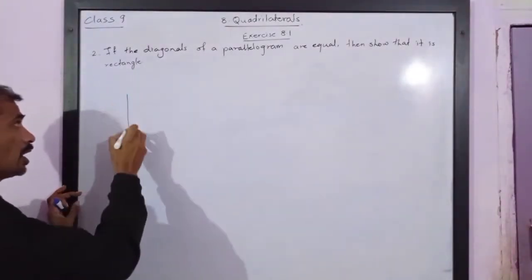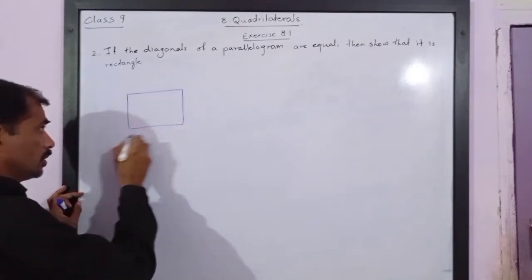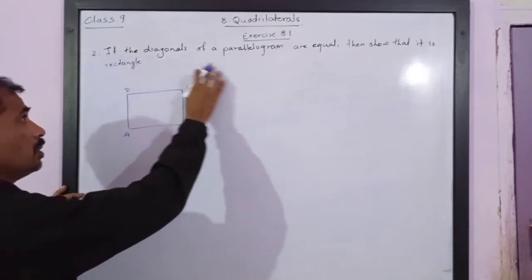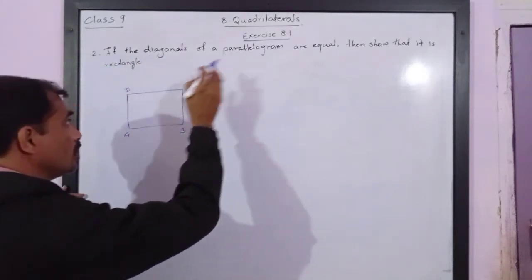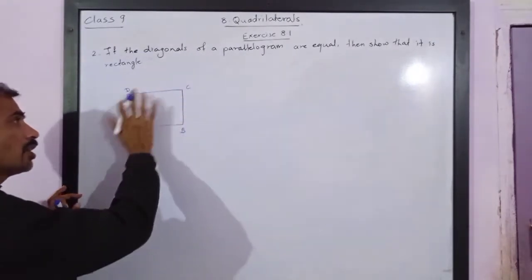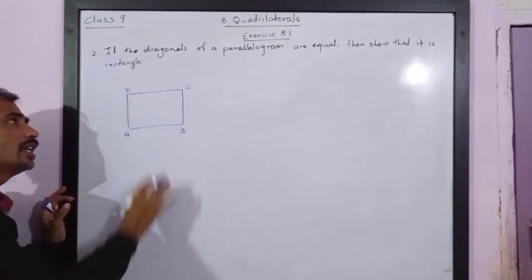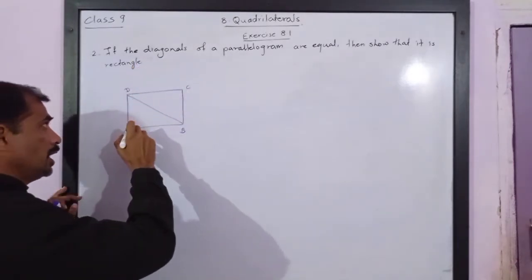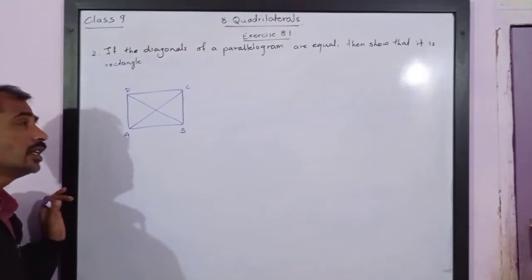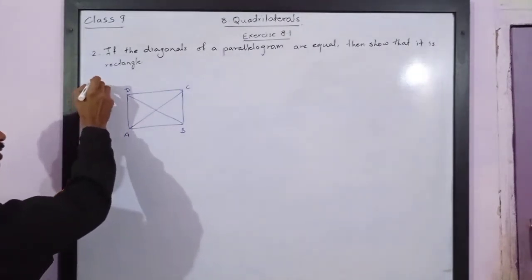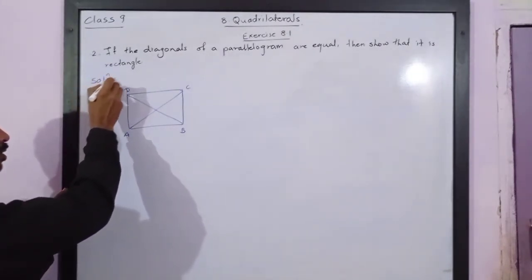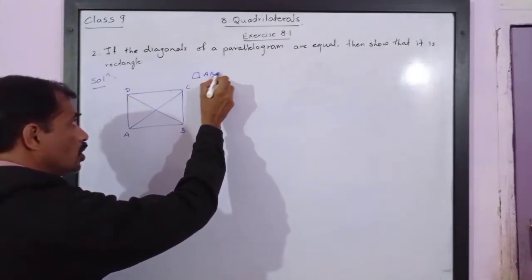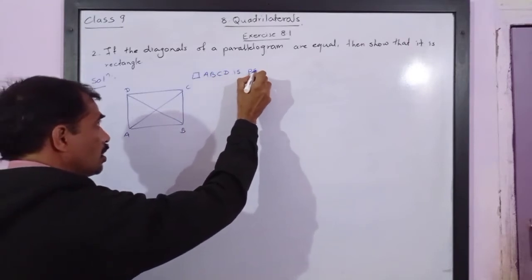So, we are given a quadrilateral ABCD. Quadrilateral ABCD is a parallelogram, this is given to us, and diagonals are equal, means BD is equal to AC. This is given to us. So let us write whatever is given to us. So solution, we are given that quadrilateral ABCD is a parallelogram.